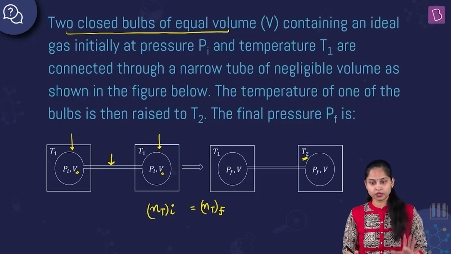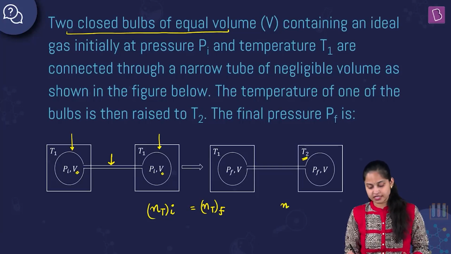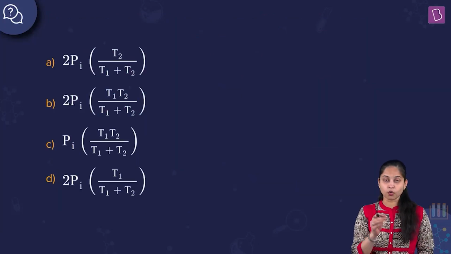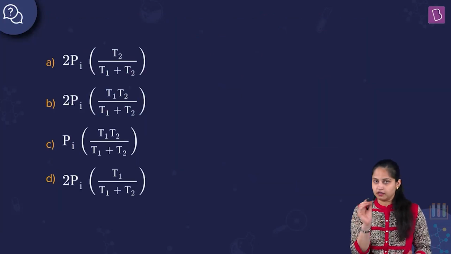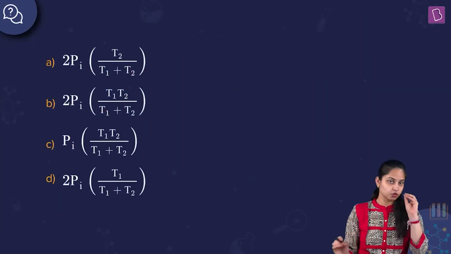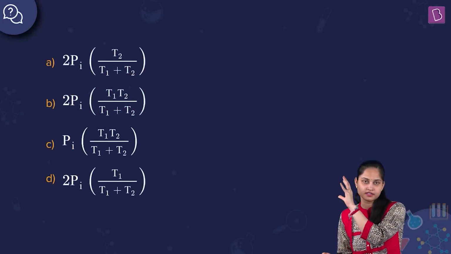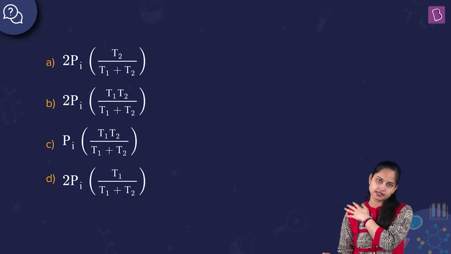One more thing we know is that number of moles n is equal to PV by RT. So the total number of moles at the initial stage is equal to the total number of moles at the final stage, after the increase in temperature.